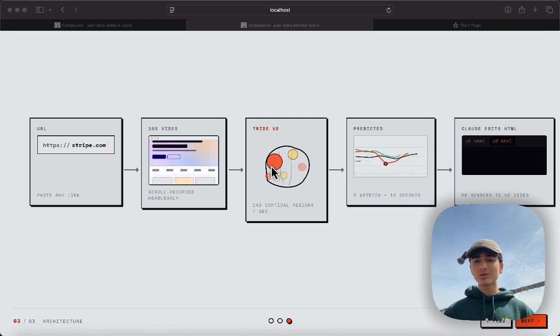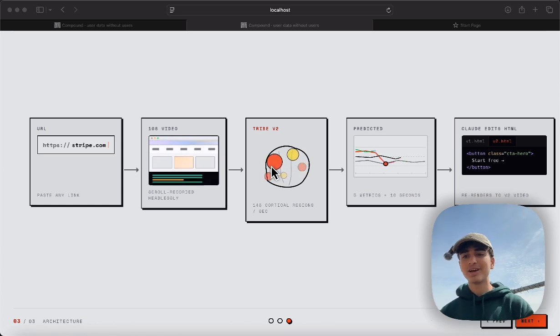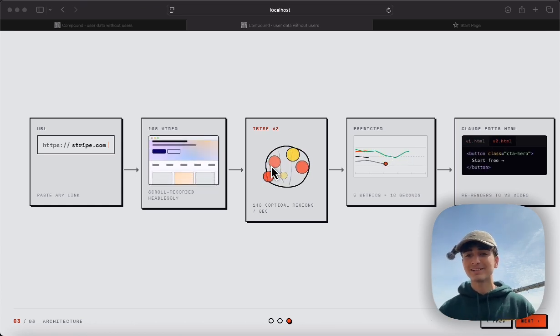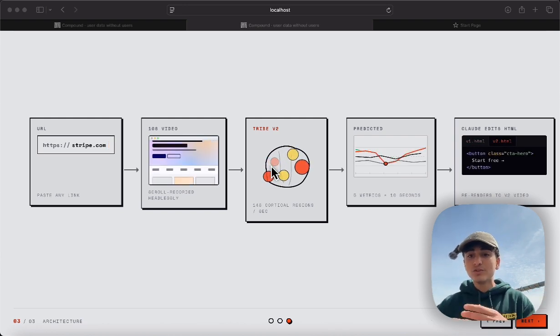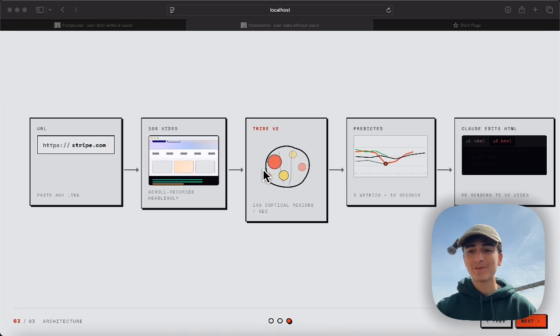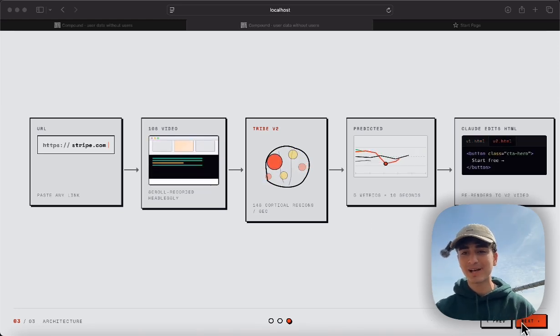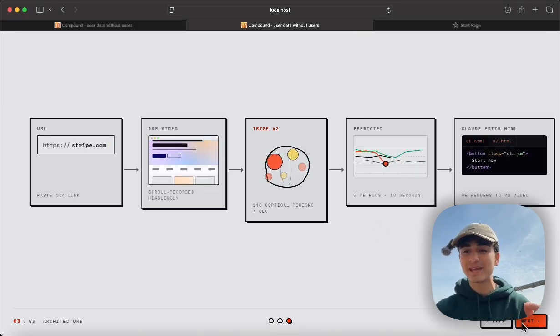Those brain sections are correlated with emotions such as reward, disgust, anything which can cause friction or interest in a website. We take all of that, then we ship that data to Claude, and Claude will then generate a new UI HTML which you can download immediately, which has just been generated off of real brain data with no users. But that's not the best bit. We've actually used this pipeline to generate something which has never been made before.